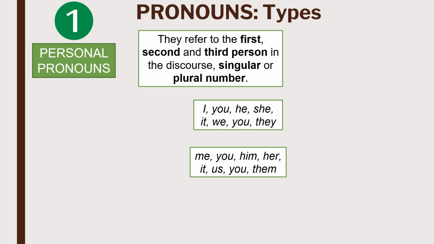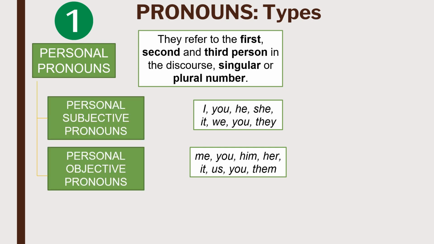These are grouped in 2 because they belong to different types of personal pronouns. The ones above are called personal subjective pronouns, whereas the ones below are called personal objective pronouns.